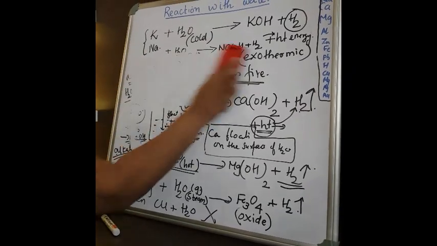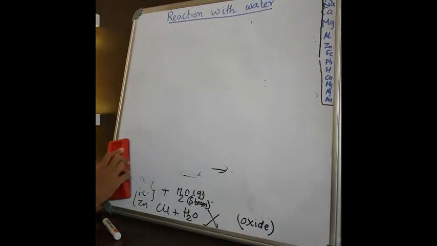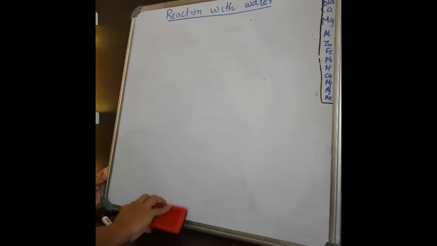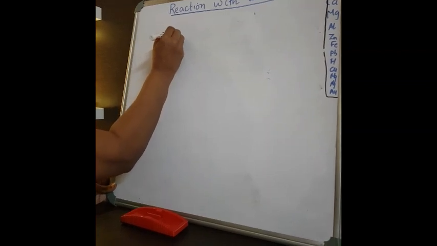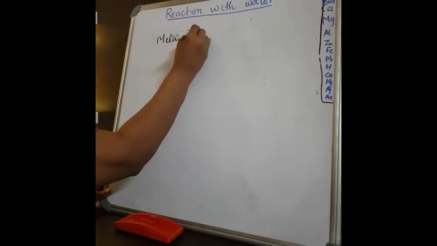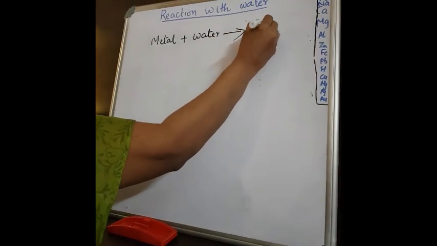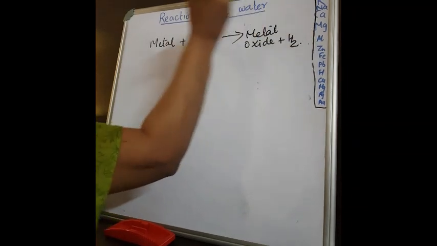Okay. Now I can say one generic equation regarding the reaction of metals with water. Generic reaction means we can use it for all the metals. See, I can write metal plus water will give you metal oxide plus hydrogen.